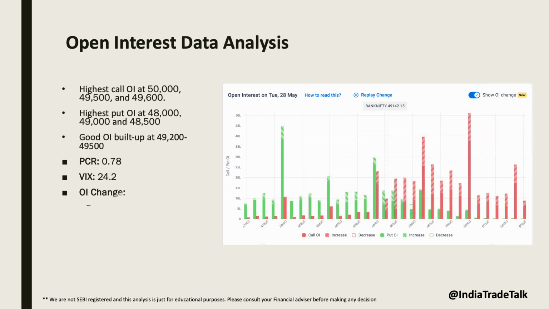The highest put OI is at 48,000 with 44.94 lakh contracts, followed by 49,000 with 29.68 lakh contracts. The highest call OI is at 50,000 with 51.09 lakh contracts. The put to call ratio or PCR stands at 0.78 and the VIX is at 24.2, indicating moderate market volatility. The significant changes in OI suggest active trading interest and mildly bearish sentiment in the market.